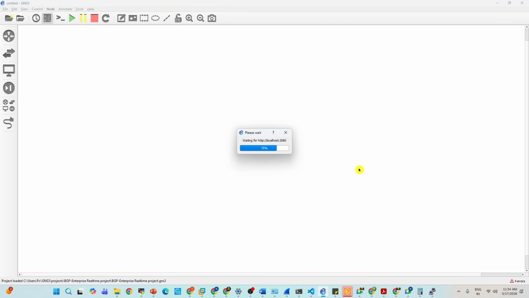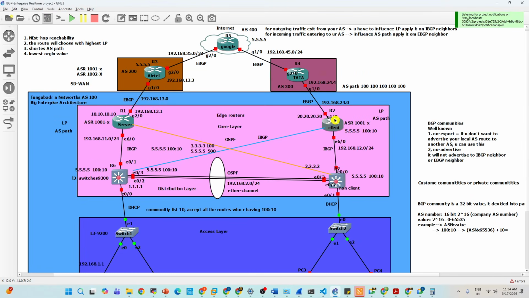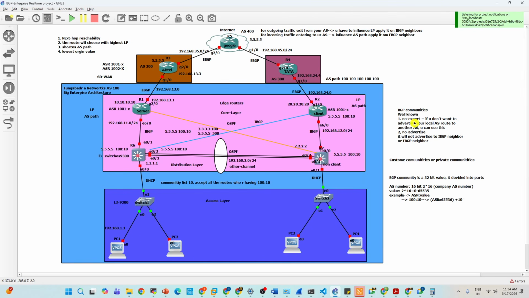So I'm opening a topology so that you can understand. My CCNP team already implemented the topology, and real-time projects also. This is how the enterprise architecture looks: core layer, distribution layer, and access layer. Each and every company will have two ISPs, and it is connected to the ISPs.